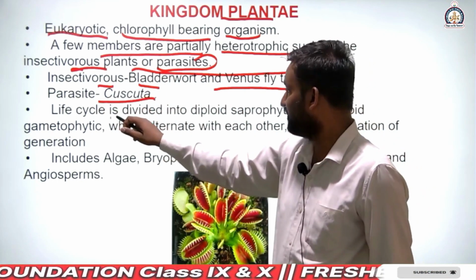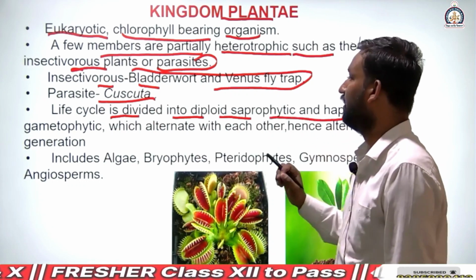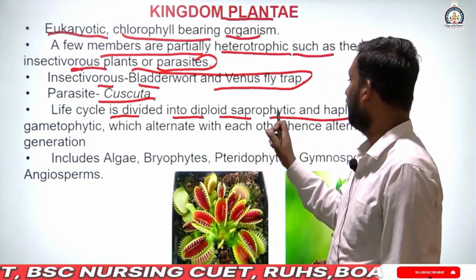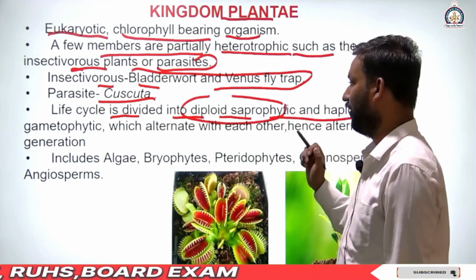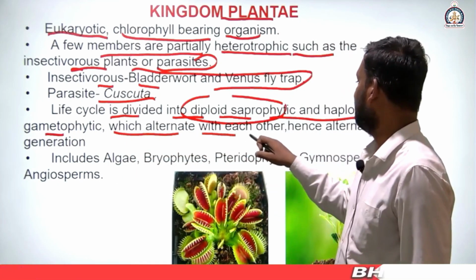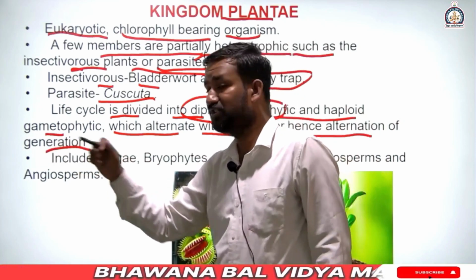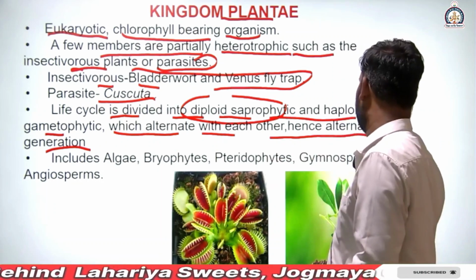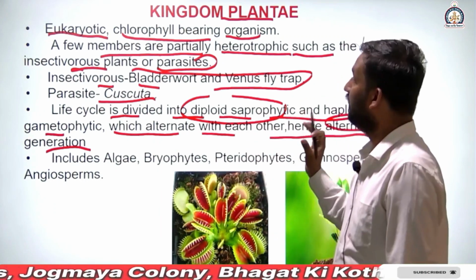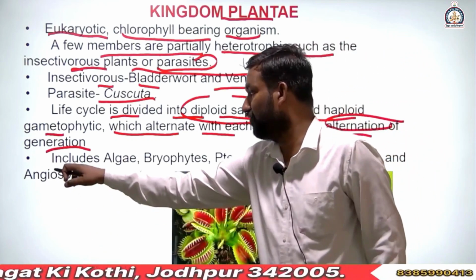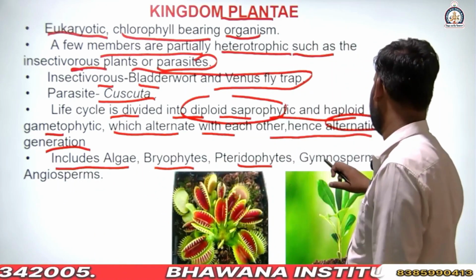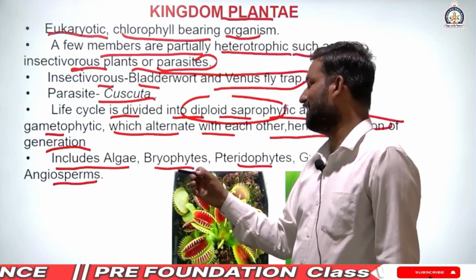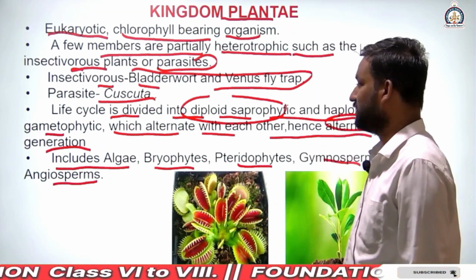Parasite example: Cuscuta. The life cycle is divided into diploid sporophytic and haploid gametophytic phases, which alternate with each other, hence alternation of generation. This is an interesting character of the plant kingdom. It includes algae, bryophytes, pteridophytes, gymnosperms and angiosperms. The plant kingdom is further divided into these classes.